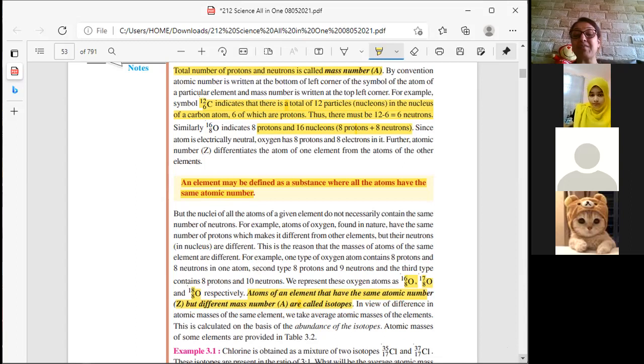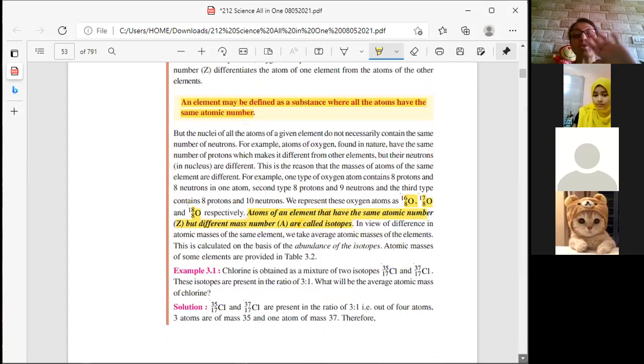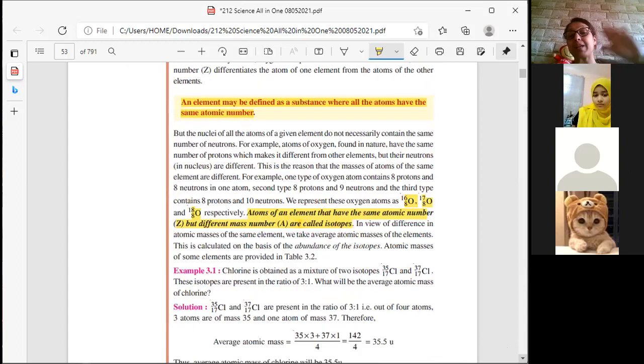So what you need to revise at home is, I will teach you all these sums further. You don't have to do the sums at all. Example 3.1, I will do it in the next class. That is why I'm not going into much detail in this paragraph. I've only explained to you the difference between an element and an isotope. An element will have the same atomic number, and atoms of the element that have the same atomic number but a different mass number, you'll call an isotope. The sums I will be doing in the next class.